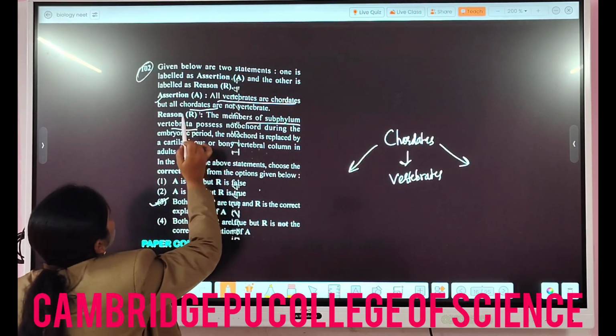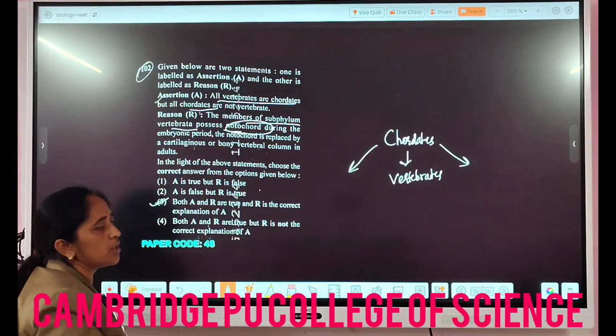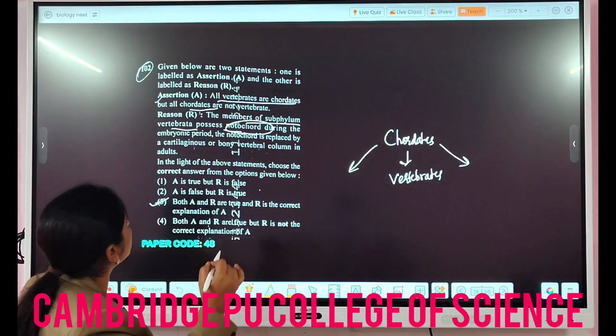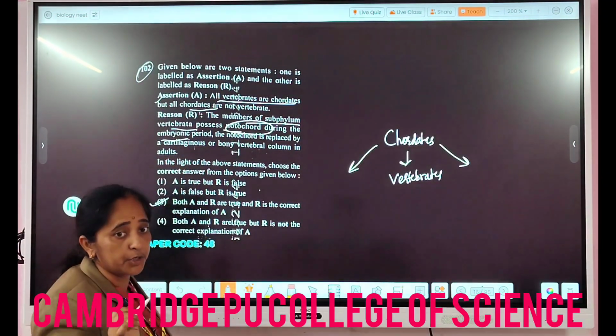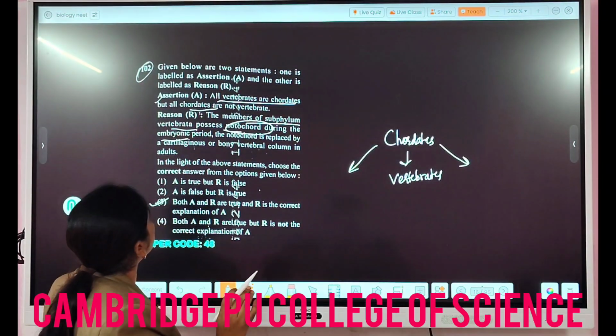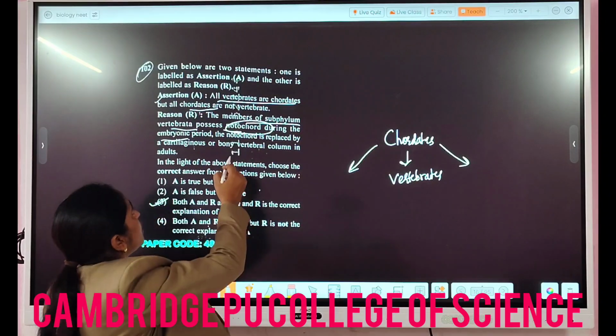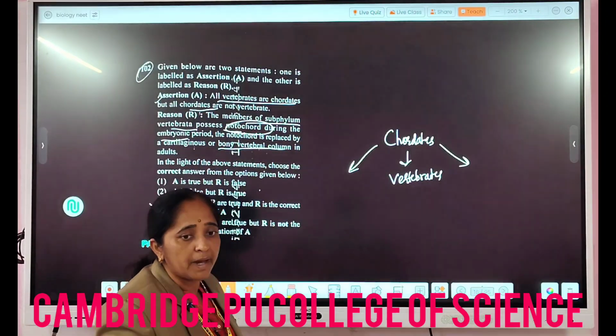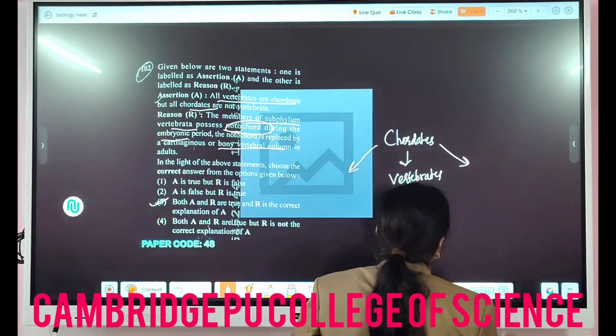Members of subphylum Vertebrata possess what? Notochord, and because of this they are called vertebrates, but it is in the embryonic period. During the embryonic period, it will contain the notochord, and later on it will be replaced by what? The backbone, or the vertebral column.